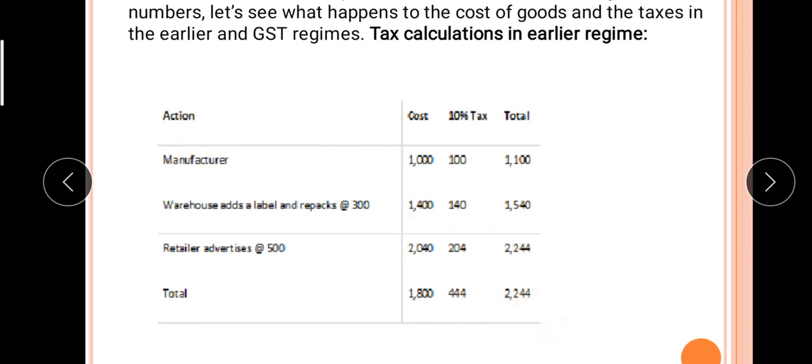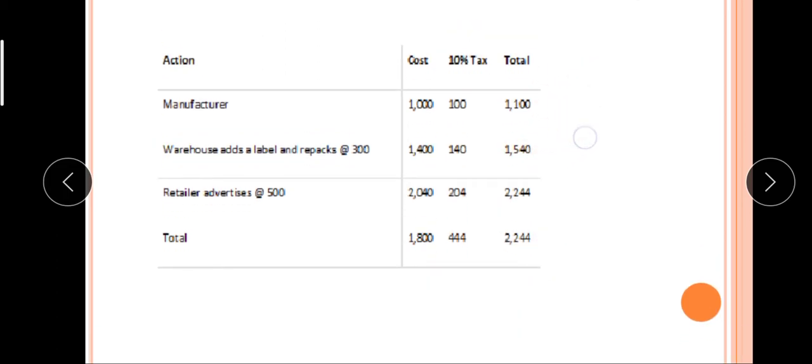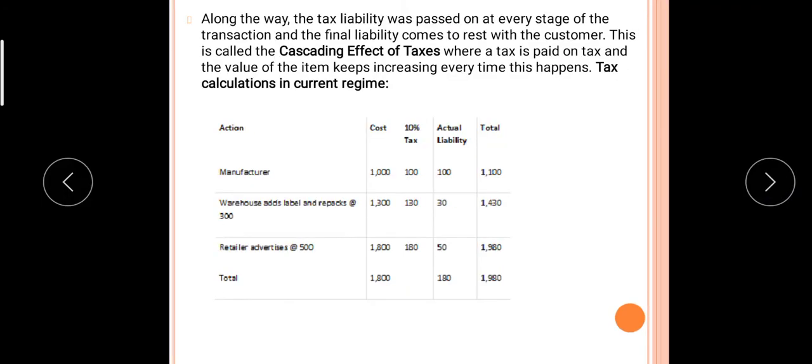2244. It means that at all the previous stages, we are repeatedly paying the whole tax again. But when GST came, how is it calculated?